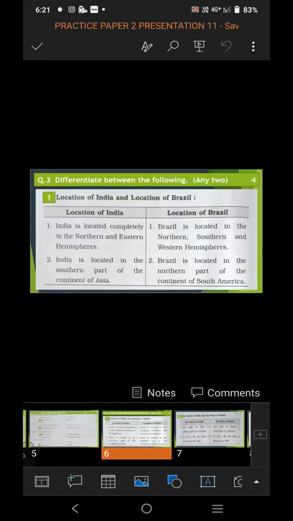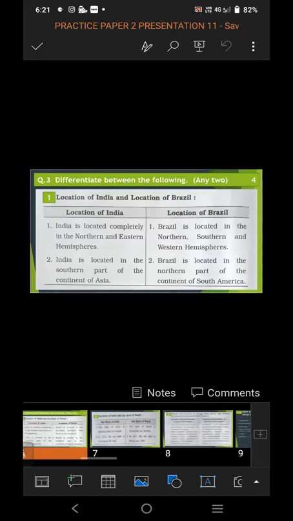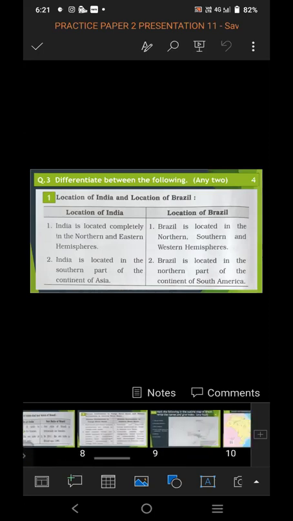In the exam, in the first preliminary, it is asked to differentiate between. In that, 3 options are given to you, and from those 3 options, you have to attempt any 2. In differentiating between, you have to write a minimum of 2 points. One answer is for 2 marks. Any 2 you have to attempt, total 4 marks. So question 3 is of 4 marks.